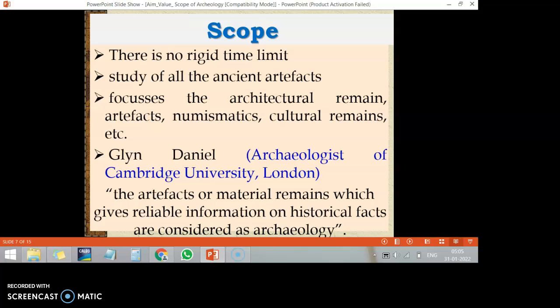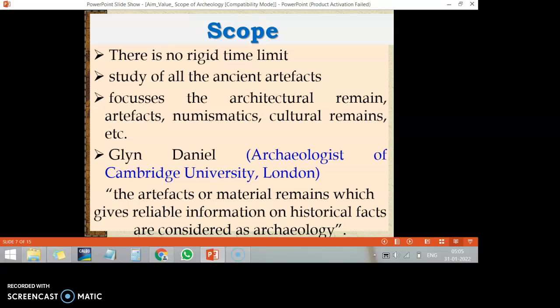Okay, so we are talking about the scope of archaeology. Scope means the duration of the period. But if you look at the archaeological concept, it doesn't have any kind of duration. There is no time limit, no rigid time for archaeological study.